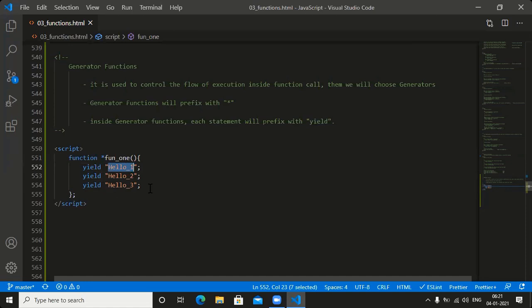Next one, can I take the hello 4 here? Yes. Yield, whatever you want to place. We need to place the hello 4. Next one, yield hello 5. How many lines of code have we taken here? 5 lines of code. Yield hello 1, yield hello 2, yield hello 3, yield hello 4, yield hello 5.